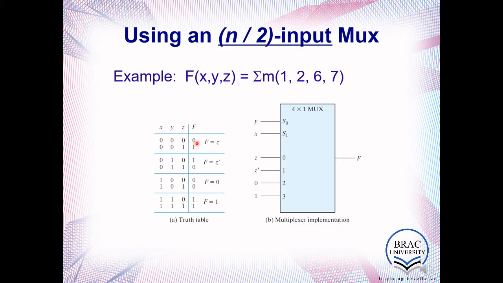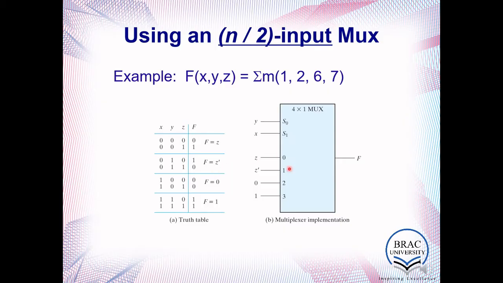The first 2 are 0, 1, the second 2 are 1, 0, the third 2 are 0, 0, the fourth are 1, 1. We consider 1, 1 as F is 1, where F is our output. 0, 0 is F is 0. And we consider 0, 1 as Z, so 1, 0 is Z prime, right?